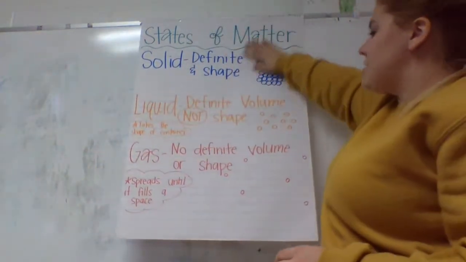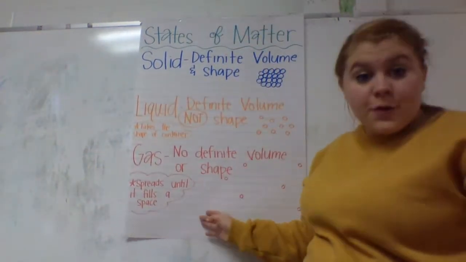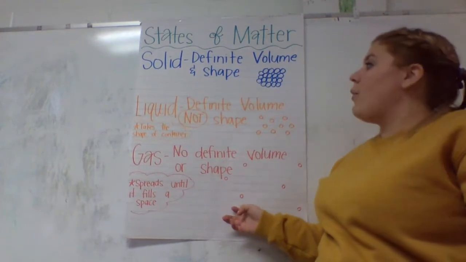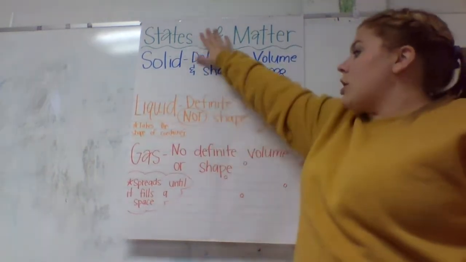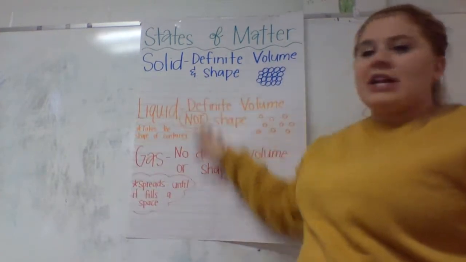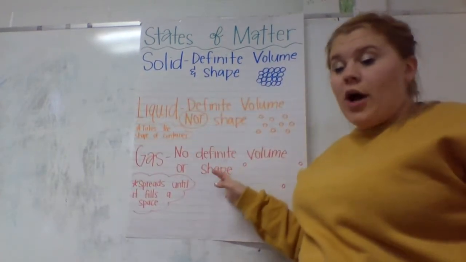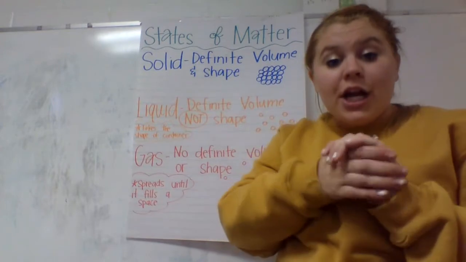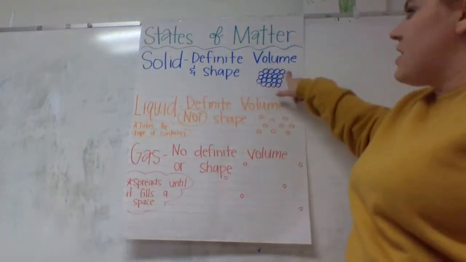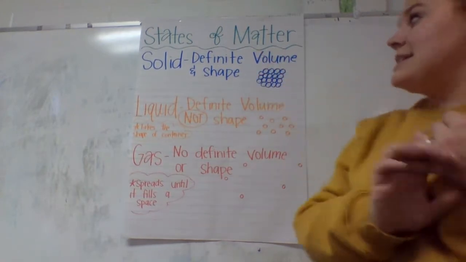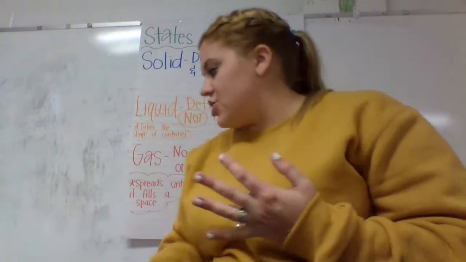Now we're going to talk about our states of matter. So we have three main states of matter that we talk about. We have solids, liquids, and gases. So there are differences to each, and we're going to give an example. I'll give an example of one, because your matter can go between multiple states, and we'll talk about that. But first, solids. Solids have a definite volume and a definite shape.